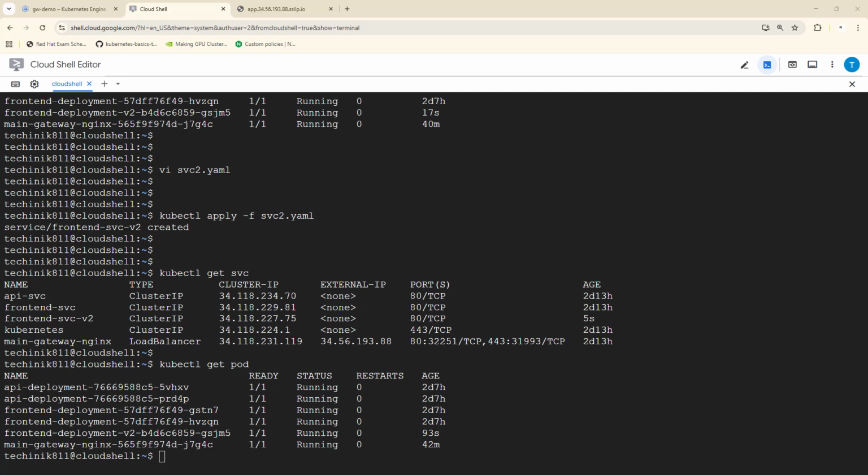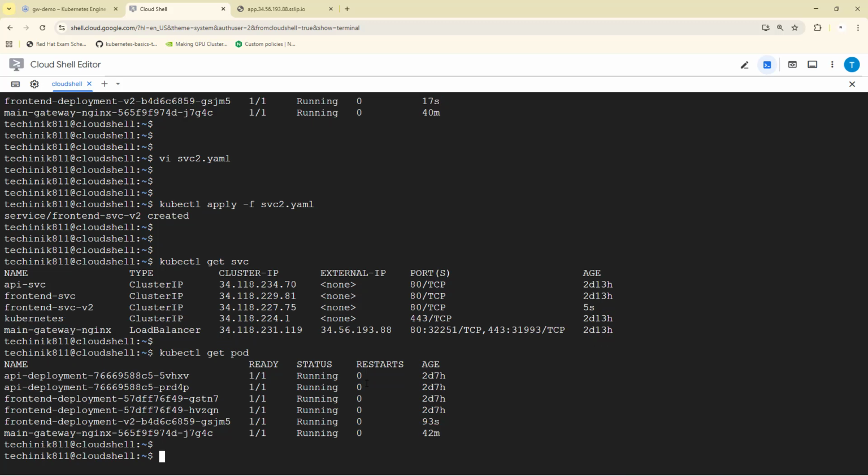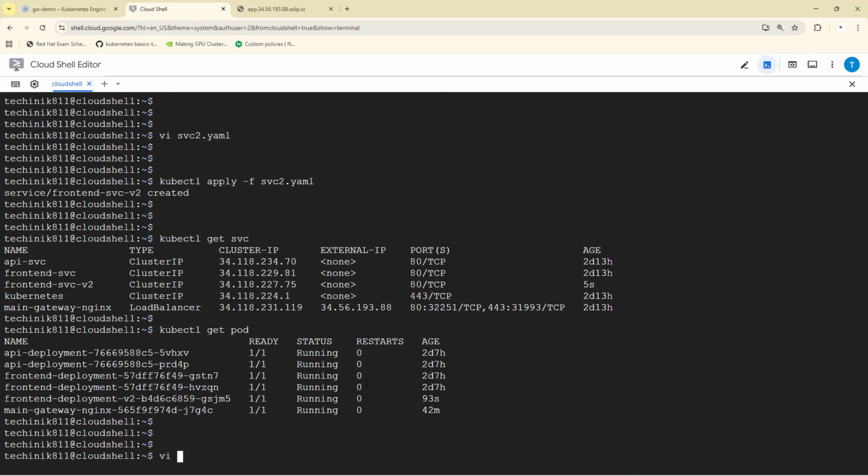We are going to split the traffic between version 1 and version 2. In the Gateway API, the routing decision belongs to the HTTPRoute resource. So I have already updated the file. Let me show you very quickly.